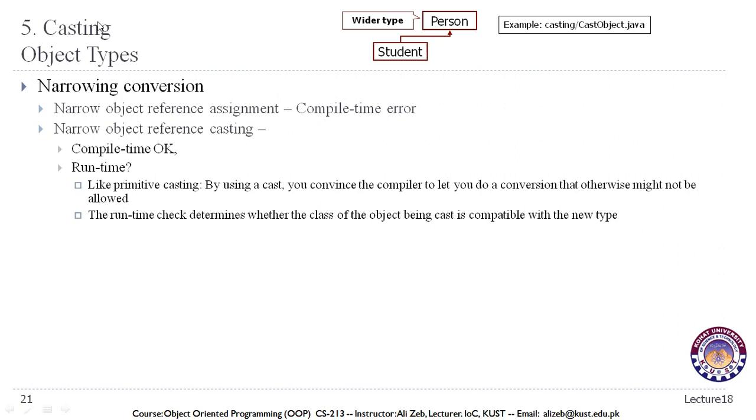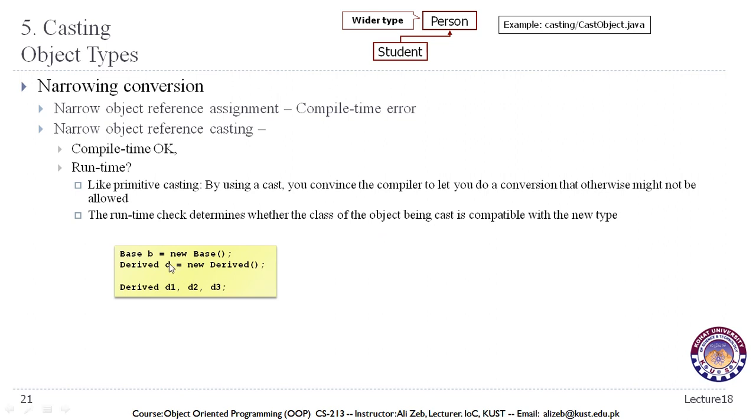So if we try to convert through assignment directly, then we might get an error right at compile time. But if we use, for example, narrow object reference casting with the parentheses syntax, then we might be able to get through the compiler, but then again it will be checked at runtime whether the objects are compatible with each other or not.